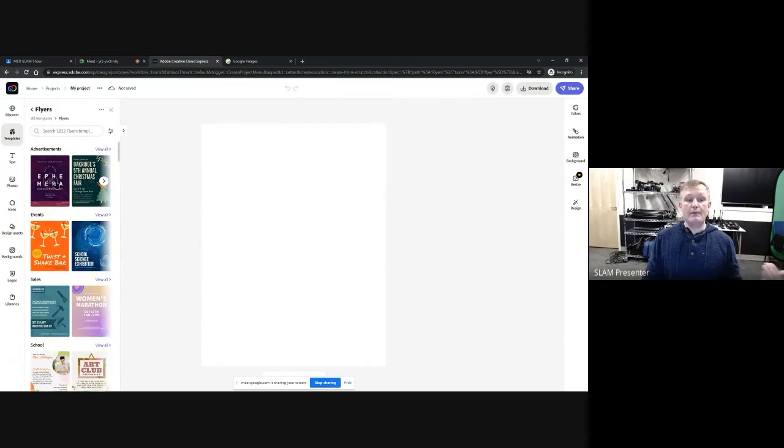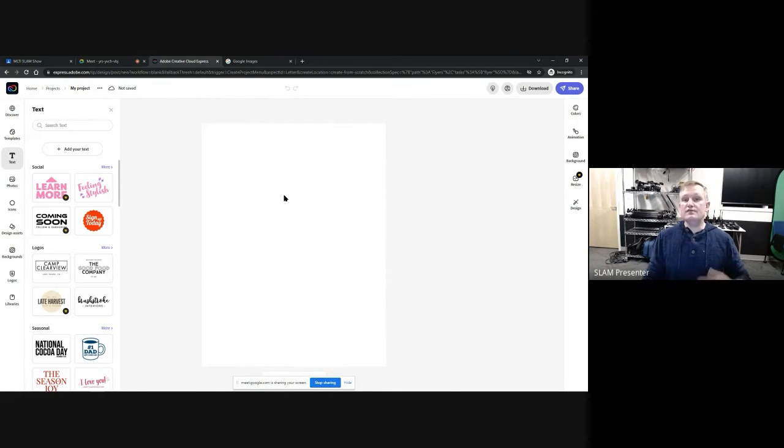If it's quicker and easier to grab a template, drag it over, and then kind of change it. We're going to start from scratch. So right in here, in the upper left corner, I'm going to start with text right here. And as I mentioned, we're going to do this as if it's a Valentine's.